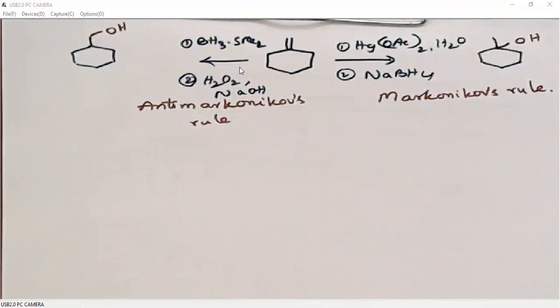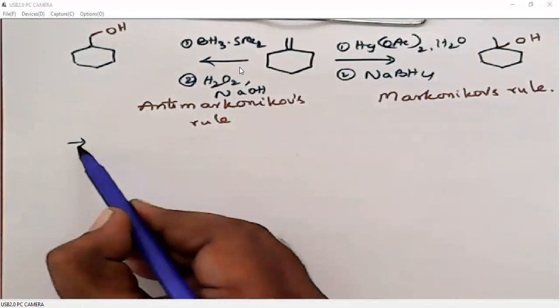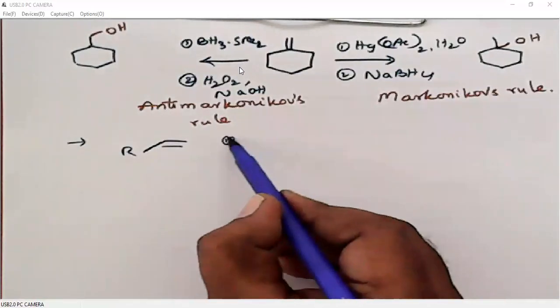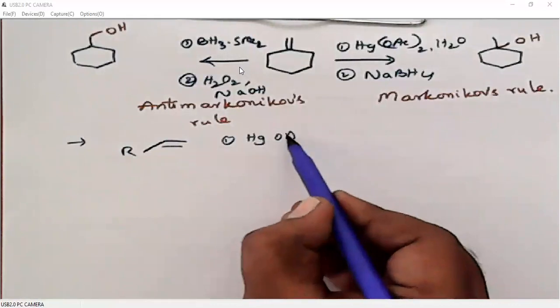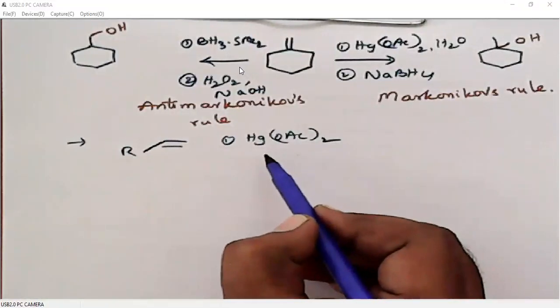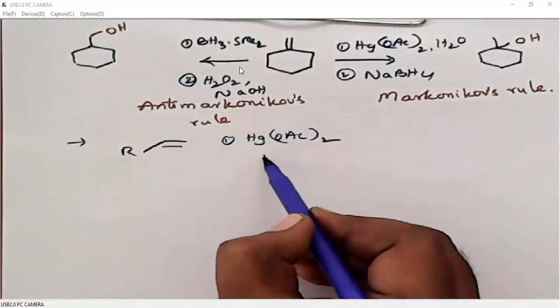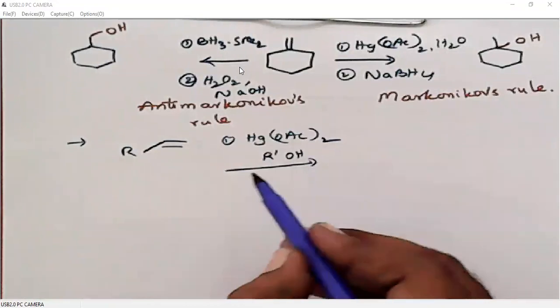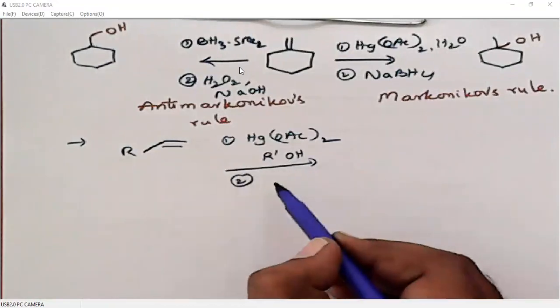Not only alcohols, we can also get ethers. If we use an alcohol instead of water in mercuric acetate reactions, so here we use water, but instead of water, if we take some alcohol, then this alcohol will add to the carbon.